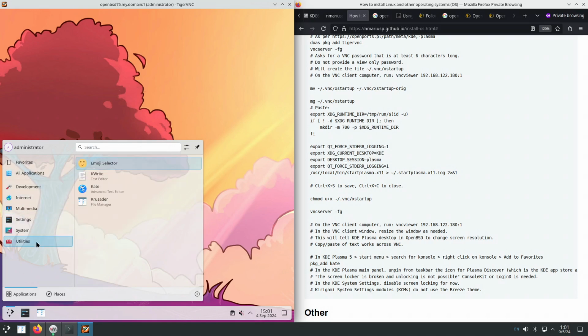KDE Plasma doesn't even ship a text editor such as Kate or KWrite. It does ship the basic KDE Plasma packages, so the system settings, the info center, console, menu editor, Dolphin file manager.